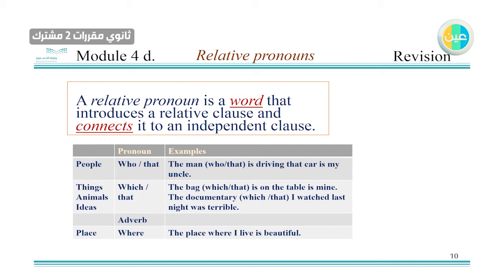Now, the man who is driving that car is my uncle. The bag, which is on the table, is mine. The documentary that I watched last night was terrible. The place where I live is beautiful. So these are the pronouns. You can take a photograph if you want. You will be asked to choose between who, which, or where, so be careful with the reference. Do these pronouns refer to a person, a thing, or a place?